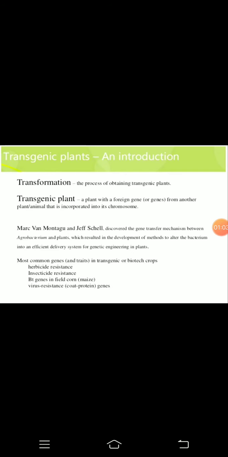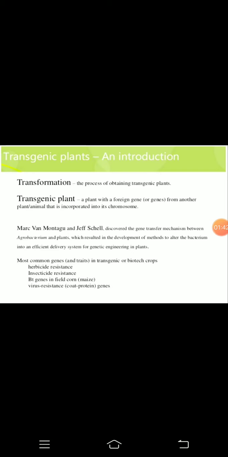There is only one natural genetic transfer method, Agrobacterium mediated gene transfer. This Agrobacterium causes a particular disease to the plant, and that disease is known as the crown gall disease. It was discovered by Smith and Townsend in 1907.